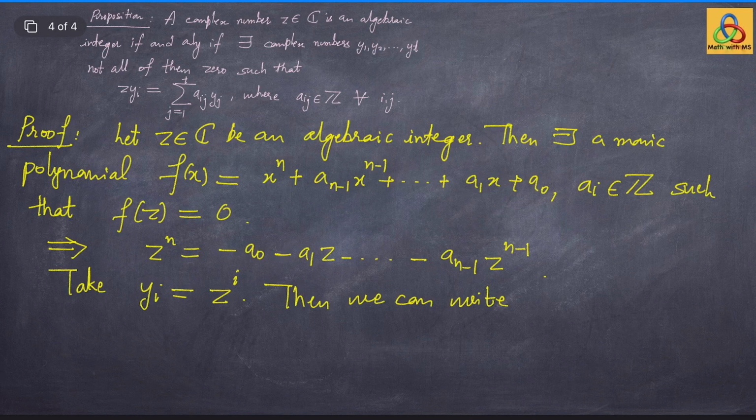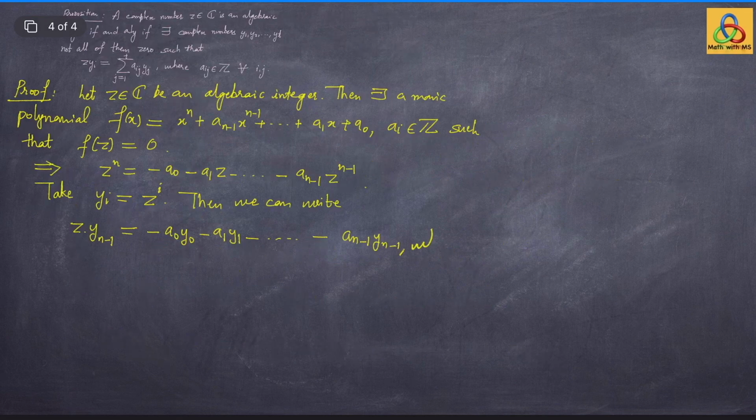Then we can write z to the power n as z times z to the power n-1, that is the same as z times y_{n-1}, and that is the same as minus a0 times y0, minus a1 times y1, and so on, minus a_{n-1} times y_{n-1}, where y0 is 1.